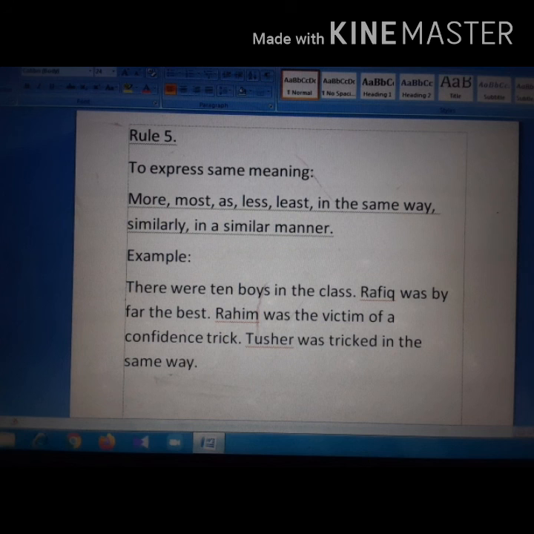Rahim was the victim of a confidence trick. Tushar was tricked in the same manner. So, in this passage, you can see that in the same manner is used as a connector.